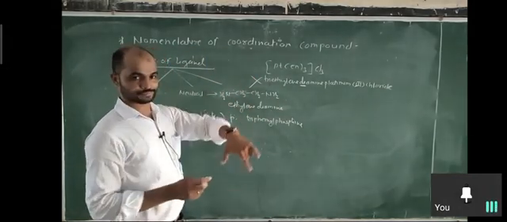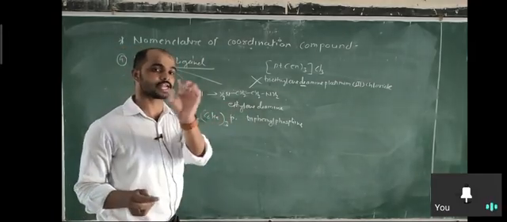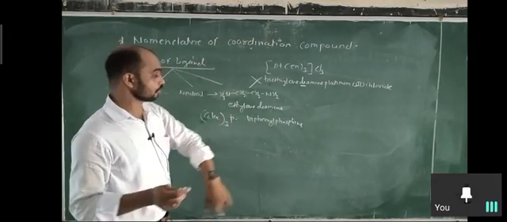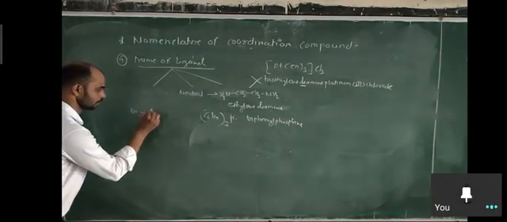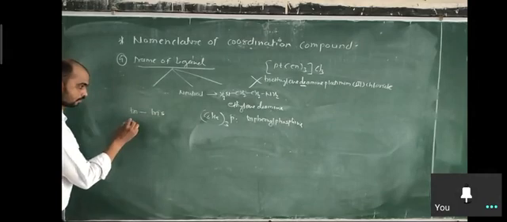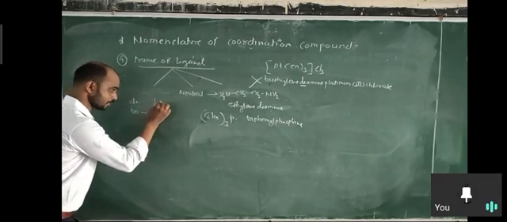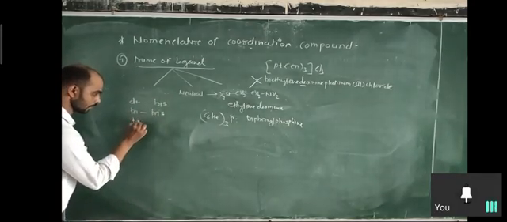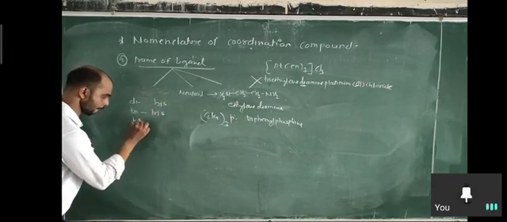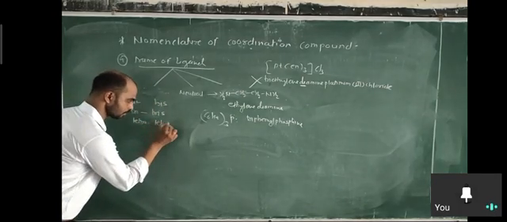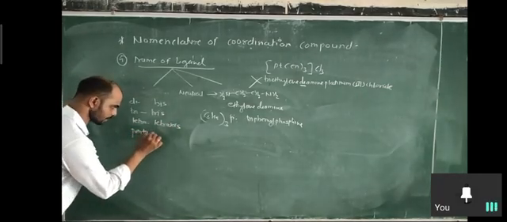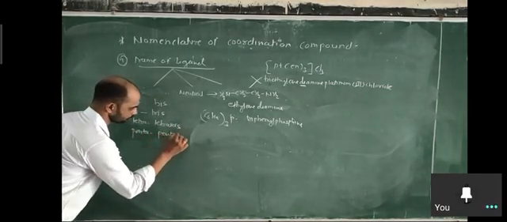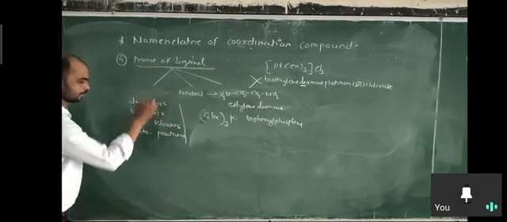So if the ligand already has such a di, tri word, that time we can replace tri as tris, di as bis, tri as tris, tetra as tetrakis, penta as pentakis. This is very important.